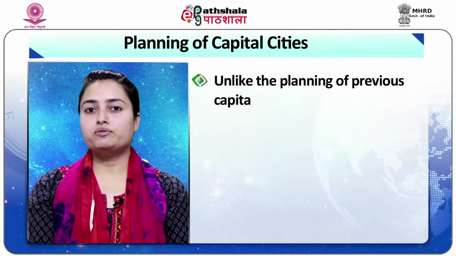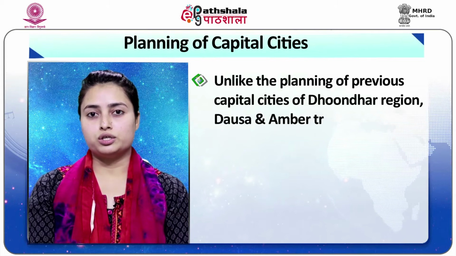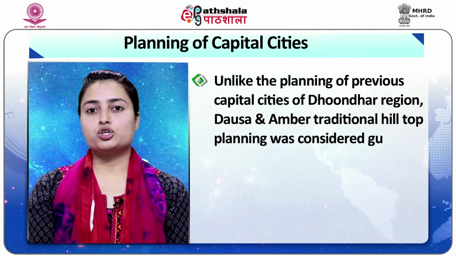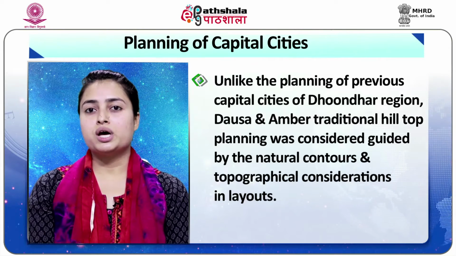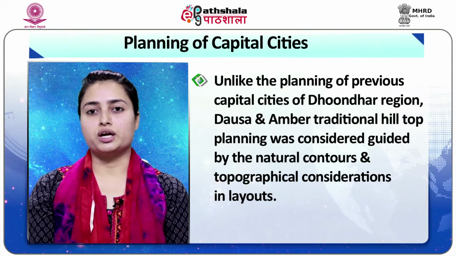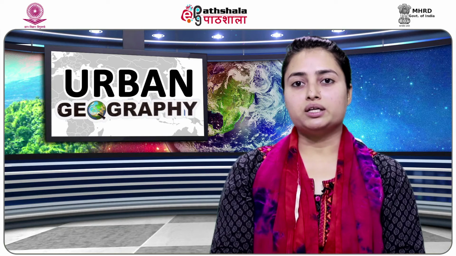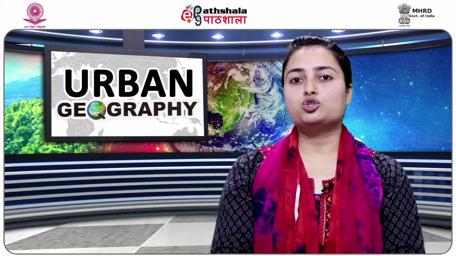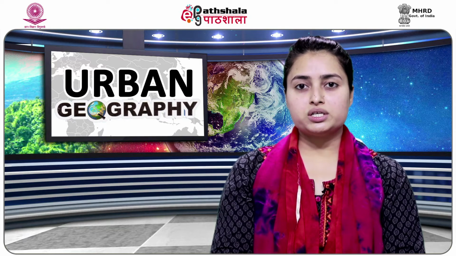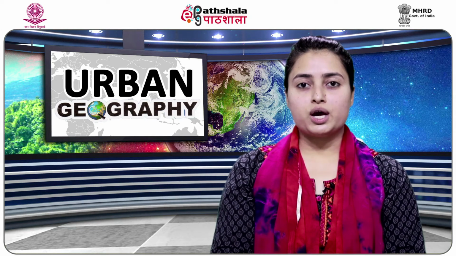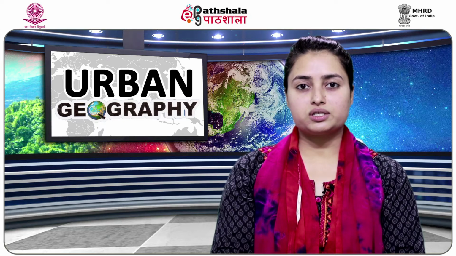Unlike the planning of previous capital cities of Dhundar region, including Dausa and Amber, being a traditional hilltop planning, guided by the natural contours and topographical considerations in layouts, Jaipur's planning was revolutionary in terms of its grid iron pattern planning, its location at the base of the hills, and the shift in economy from an agricultural base in Dausa and Amber to trading in the capital of Jaipur, whose layout links with the concept of a Shastrik city within the practicalities of the chosen site.